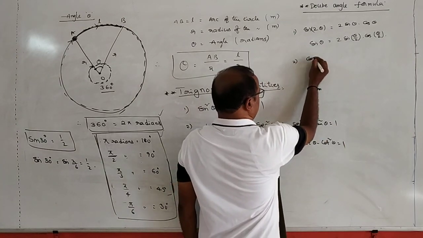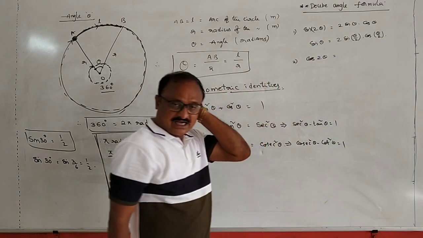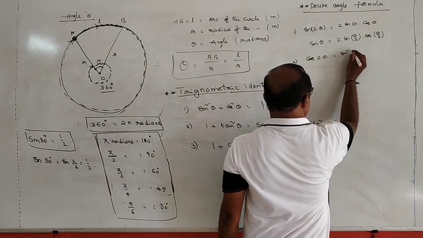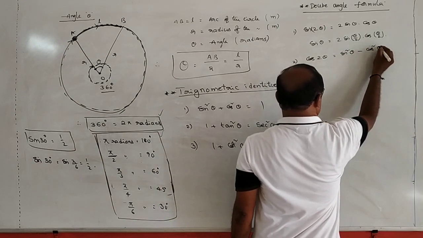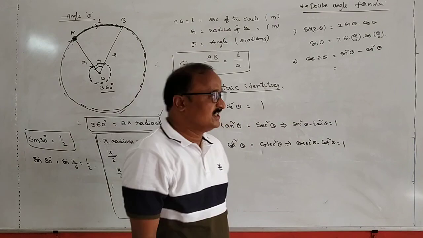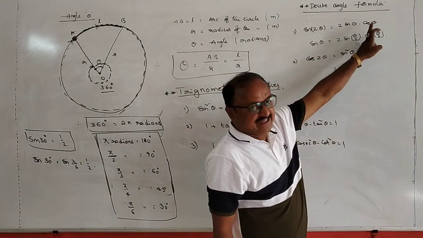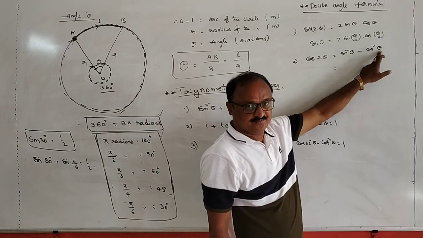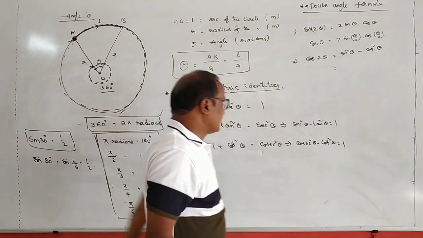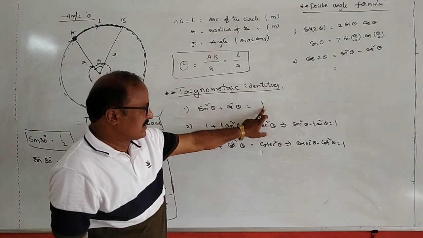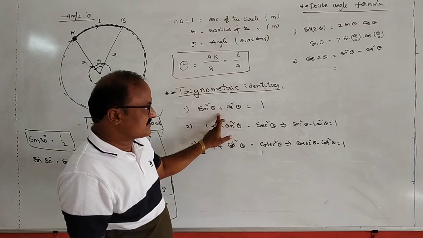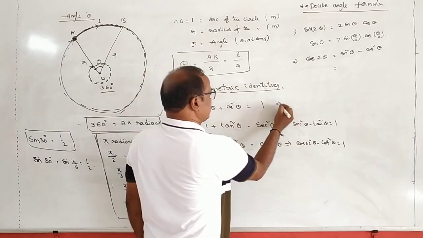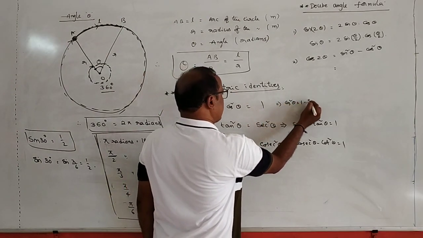Second one, cos 2 theta is equal to cos square theta minus sin square theta. Okay. First one, sin 2 theta is equal to 2 sin theta cos theta, and cos 2 theta is equal to cos square theta minus sin square theta. See here, sin square theta plus cos square theta is equal to 1 according to the first identity. From this, cos square theta is equal to 1 minus sin square theta.